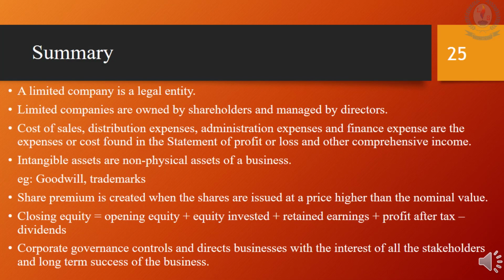Children, now we will revise the lesson. Don't forget that a limited company is identified as a legal entity. According to the business entity concept, the company and the owners are identified as two different parties. Even though limited companies are owned by shareholders, they are managed by directors. There are four categories of costs or expenses in the statement of profit or loss and other comprehensive income. They are cost of sales, distribution expenses, administration expenses, and financial expenses.